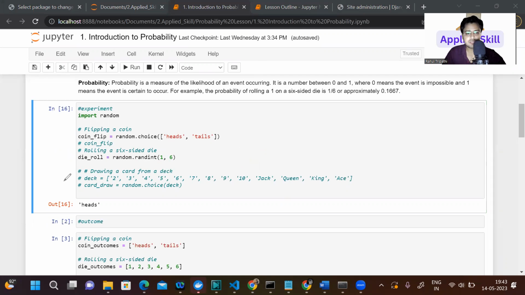Drawing a card from a deck is something you can also think about. I will share this notebook with you so you can do the experiment. This is a very simple example to understand what an experiment is. If you have a certain event, you can do the experiment multiple times to get an idea of how this is happening.